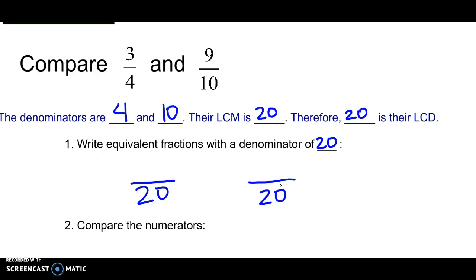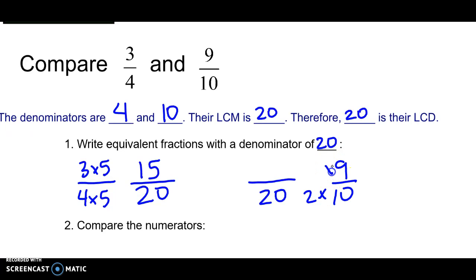First, we understand that 4 times 5 would give us 20. So then we have to do 3 times 5, 15. Then we have to think about 9 and 10. 10 times 2 gives us 20. 9 times 2 gives us 18. If we compare the numerators, we see that 18 is bigger. Therefore, 3/4 is less than 9/10.